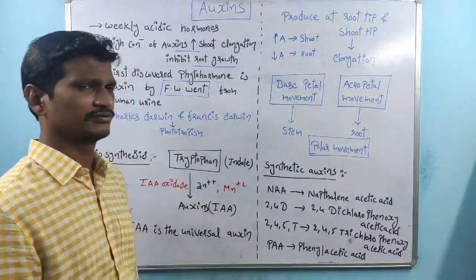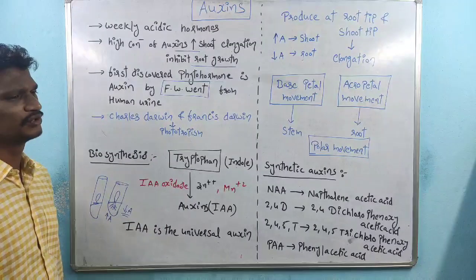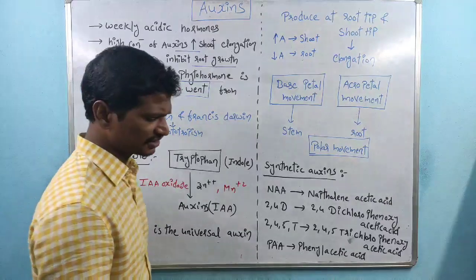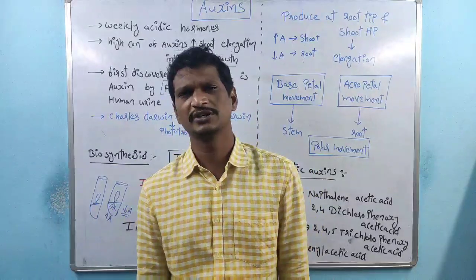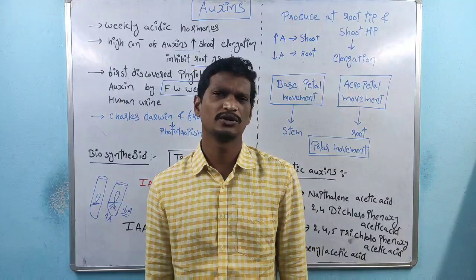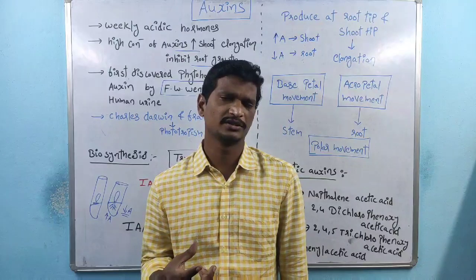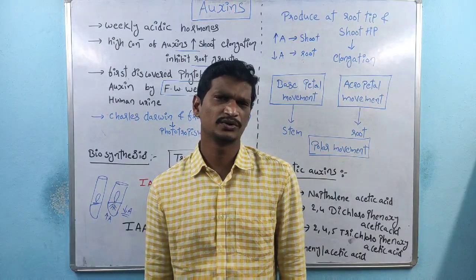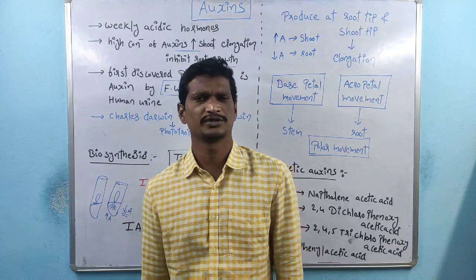Charles Darwin and Francis Darwin, both scientists, worked on the oat coleoptile. In the last class we discussed that the coleoptile bends towards the light direction, and that is called phototropism.